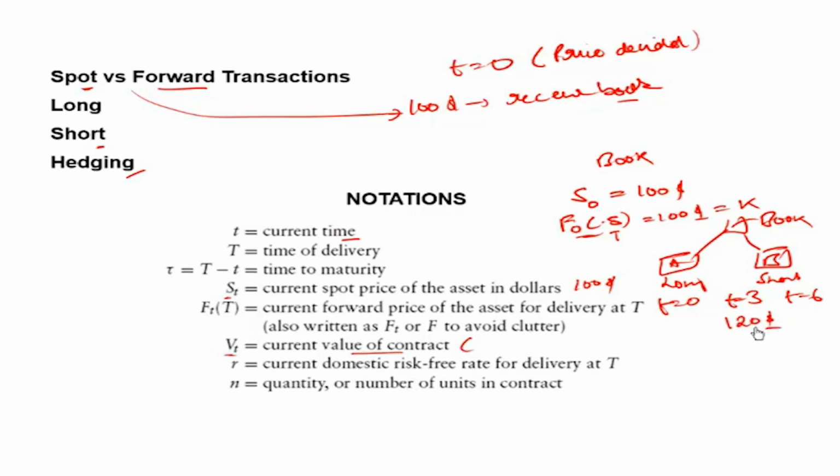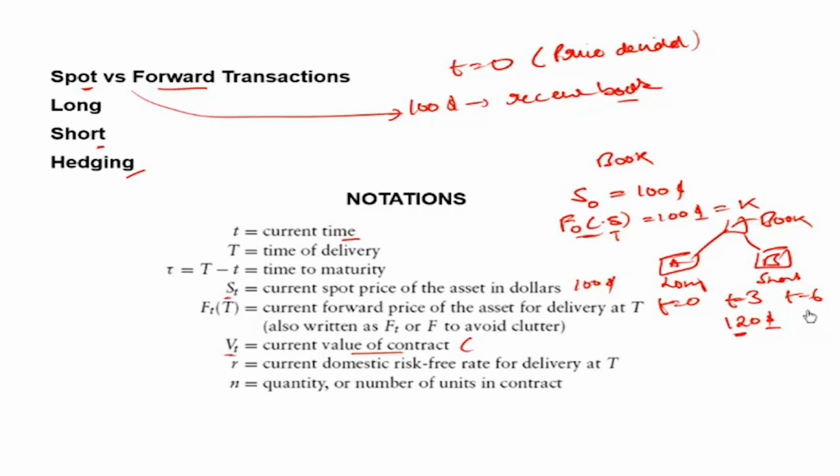Is it possible that 3 months later, the price of the book goes up? It could have gone up, it could have gone down, it could have remained the same. Prices of assets will keep changing. It doesn't matter what kind of contract you have entered. The price of the asset will be determined by the fundamentals of the asset. If there's short supply of the book and the book is catching popularity, yes, the price of the book will go up. In such a scenario, we haven't yet reached T equal to 6.